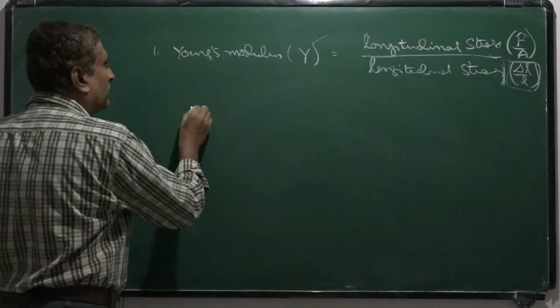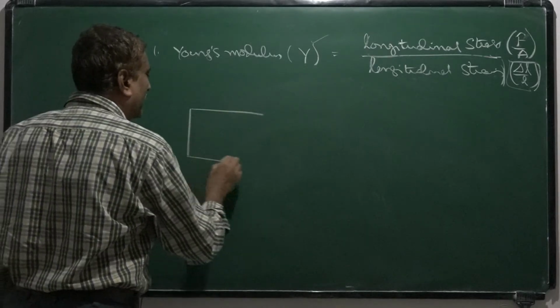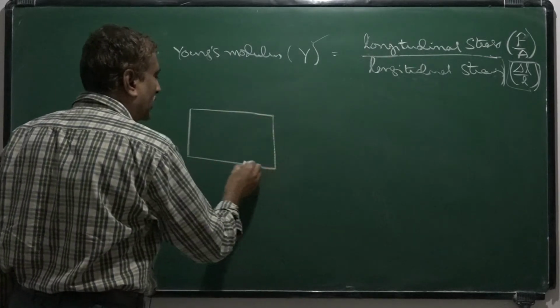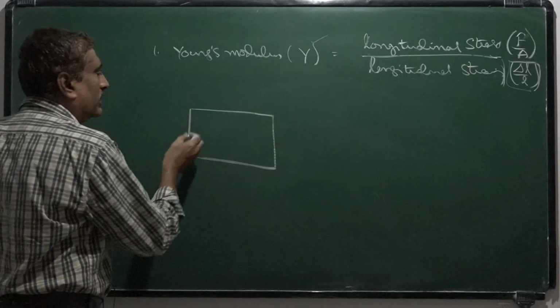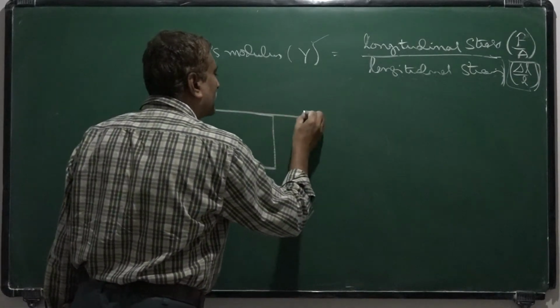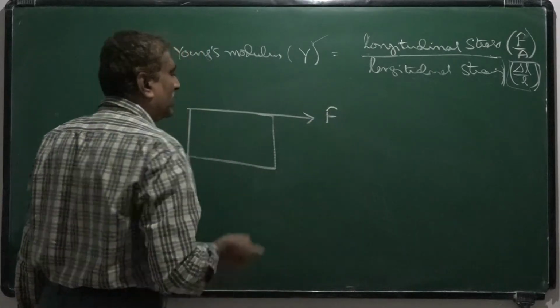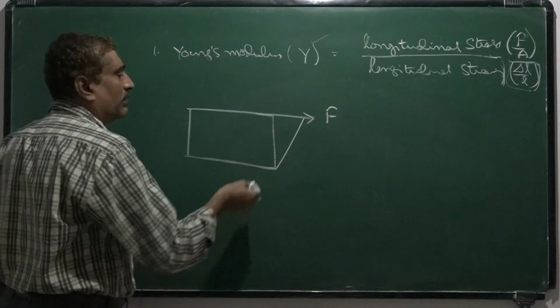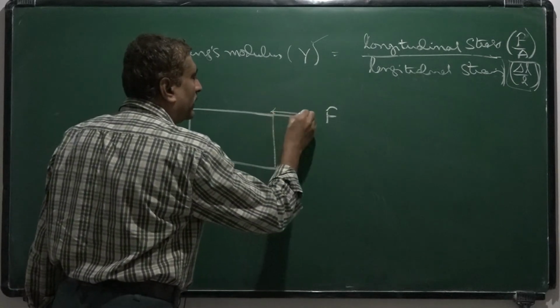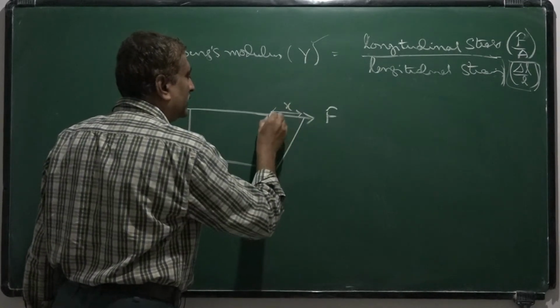Suppose you consider, in 2 dimensions, a rectangular body. Now by keeping the lower surface of the body fixed, and applying a force along the upper surface like this, there will be a displacement of this layer like this. Now this may be delta x, and this is the length of the wire.